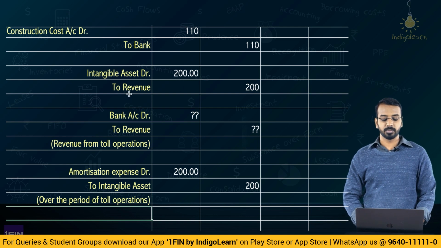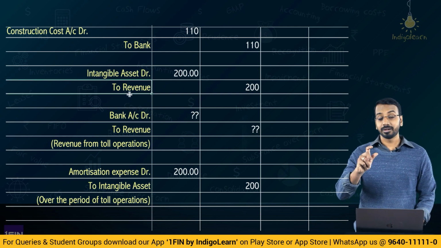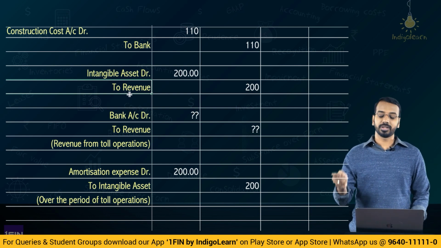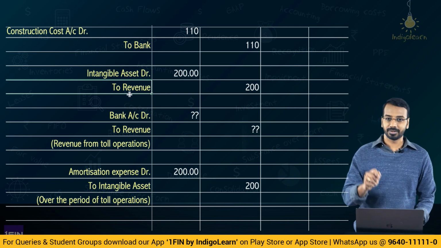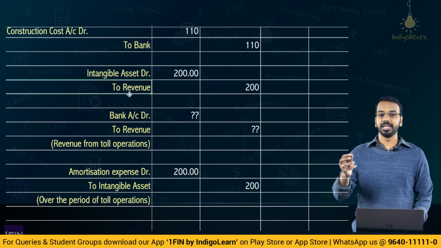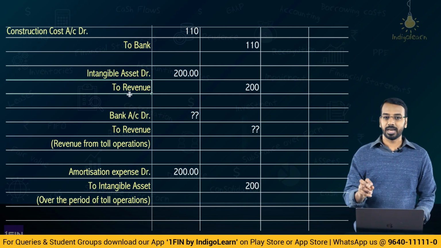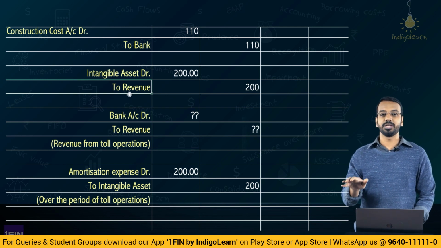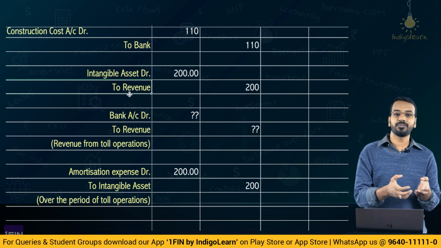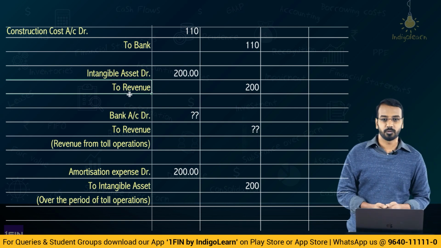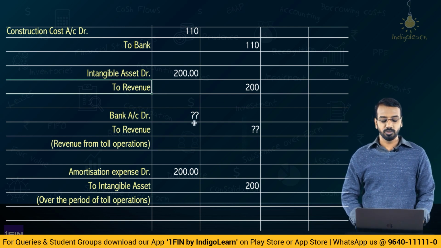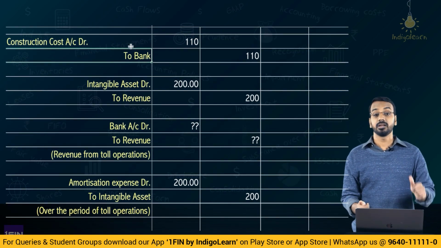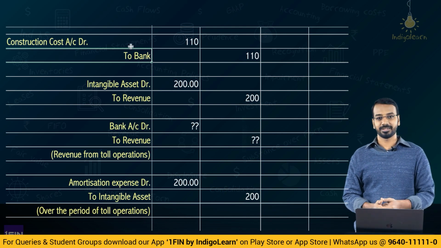So you have revenue being recognized twice. One, when the constructed asset or the contract asset is transferred to the grantor, you have recognized revenue, and correspondingly you have received an intangible asset for that. That is the first thing. And this intangible asset, you will amortize it over the period of toll operations, and as you collect fee from the toll users, you will recognize revenue for that. So here you are actually recognizing revenue once here and once here. That is one thing you have to be careful about when there is an intangible asset versus when there was a financial asset.